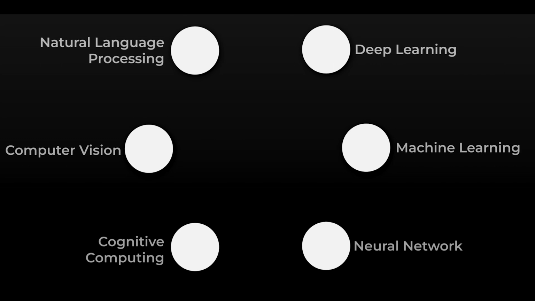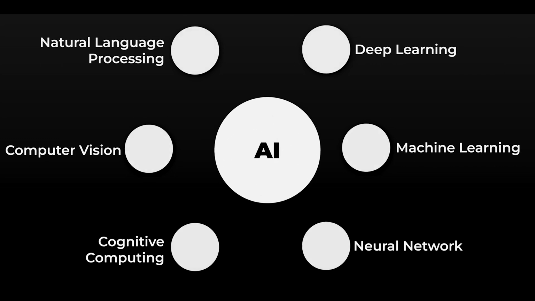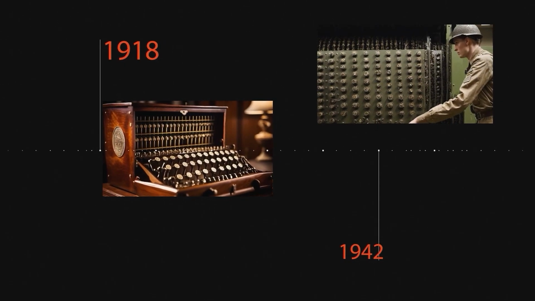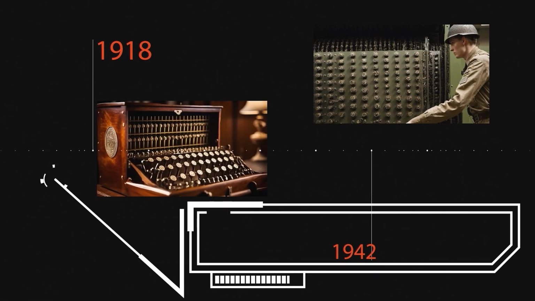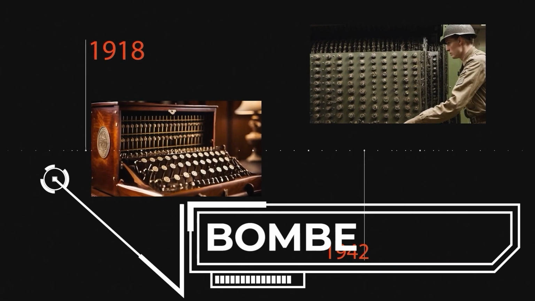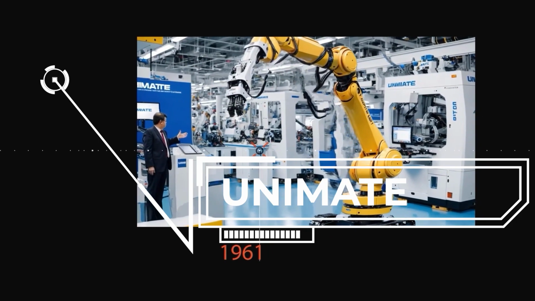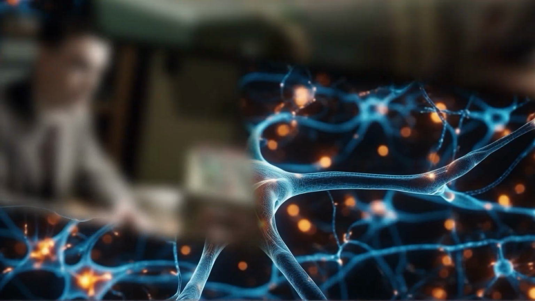In the previous video, we briefly saw some important points of the current landscape of artificial intelligence. But when did all of this start? In the 1940s and early 1960s, complex machines were used. The Bombe device was used to decrypt German messages from the Enigma machine during World War II. The Unimate machine was the first industrial robot, which worked on a General Motors assembly line. It is the distant ancestor of the machines used today in the industry.